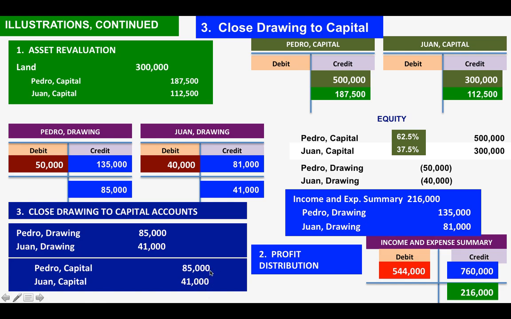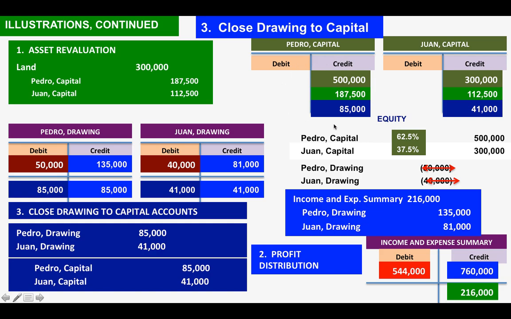So if we are going to pause this, okay, then we are zeroing out the credit balance of Pedro, okay? And then also zeroed out the credit balance of Juan. Okay, so in this case, these balances are already zeroed out because of these transactions. And there will be an additional capital of Pedro at 85,000 and additional capital of Juan at 41,000.